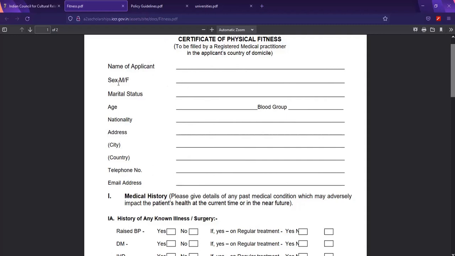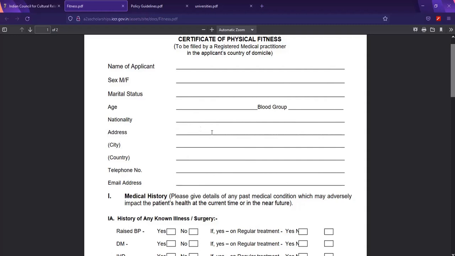If your gender is M, that's for male, or F for female, please write M, or male if you want. Your marital status, single or married, or widowed, or divorced, or whatever, provided. Age, you just have to write it. And your blood group, if your blood group is something like O, or B, or whatsoever, kindly write it. And your nationality, if you're Gambian or somebody from Ghana or from Nigeria, kindly write it.